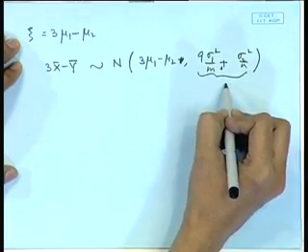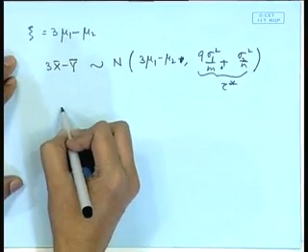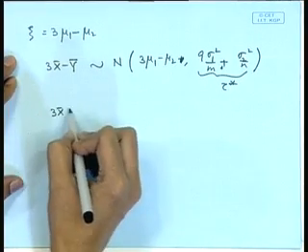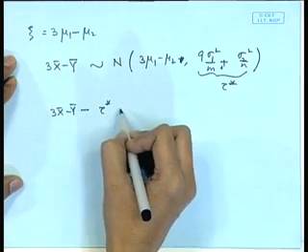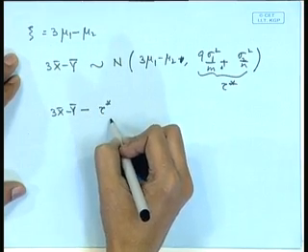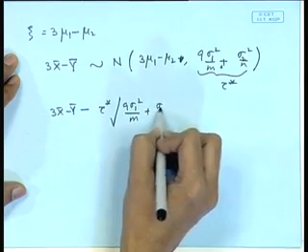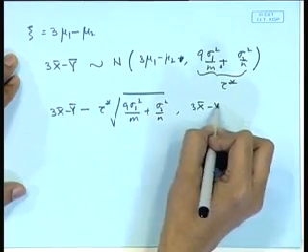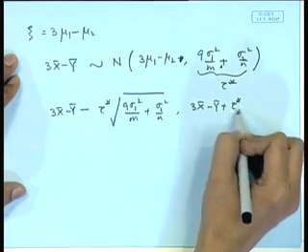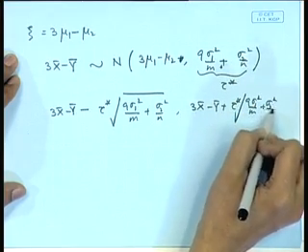If I call this quantity as tau star, then the confidence interval will become 3 x bar minus y bar minus tau star times square root of 9 sigma 1 square by m plus sigma 2 square by n, to 3 x bar minus y bar plus tau star times root of 9 sigma 1 square by m plus sigma 2 square by n.